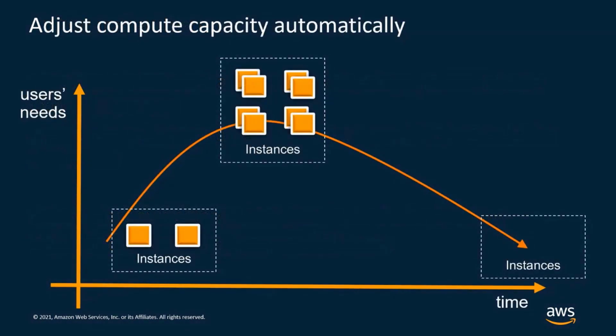One of the most interesting aspects of Parallel Cluster is that it will automatically adjust the compute capacity based on the user needs. So what the user has to do is just to submit their jobs, and Parallel Cluster will receive the request, and it will automatically scale up and down the compute nodes, so the EC2 instances, based on the number of jobs and based on the requirement of each job. Then, once the job is completed, Parallel Cluster will automatically scale down and terminate the computing nodes that are no longer needed.